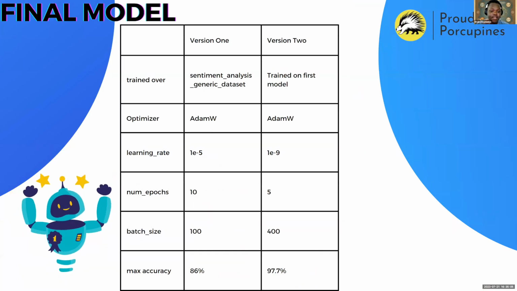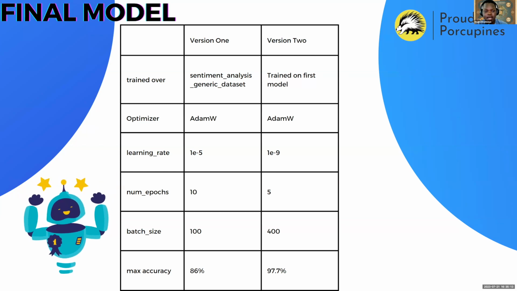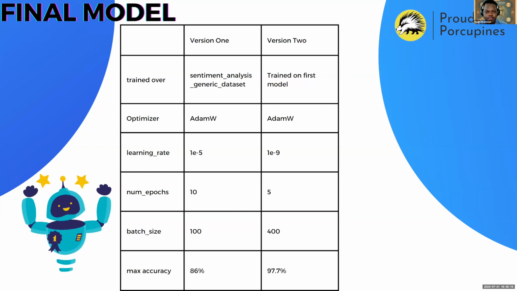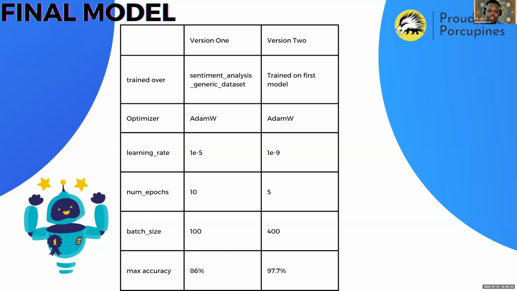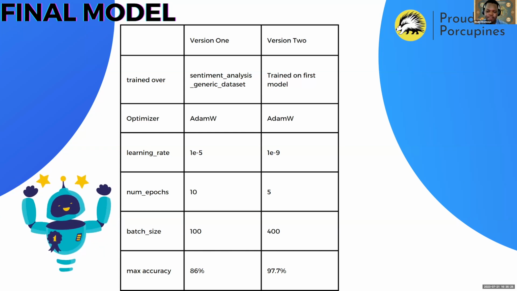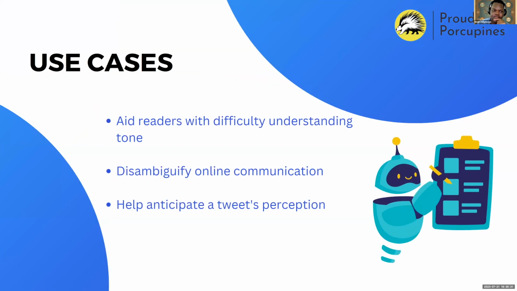It took us several generations and many different rounds of training upon pre-trained models to get to the one that we finally used. On the left, we can see the name of the first model that we got from Hugging Face and the parameters we trained. And then on the right, we trained upon that model even more with these parameters to get to the final model that we use.